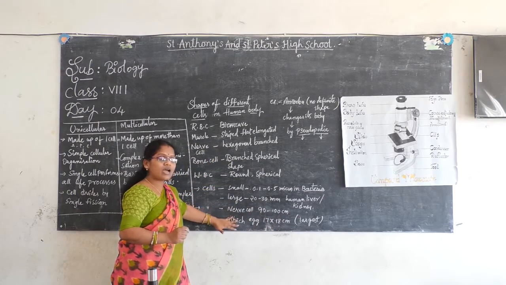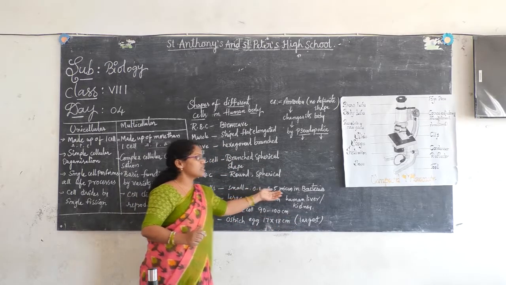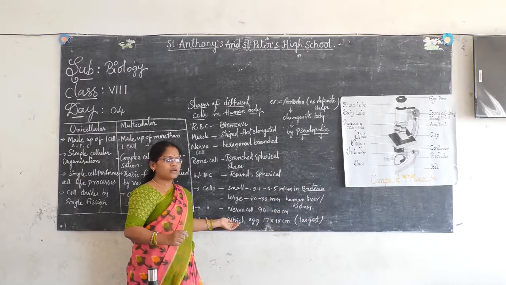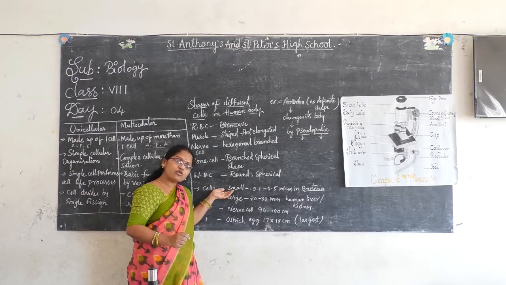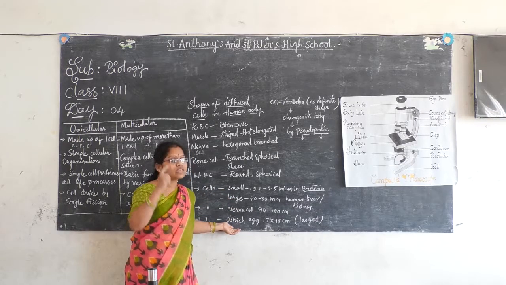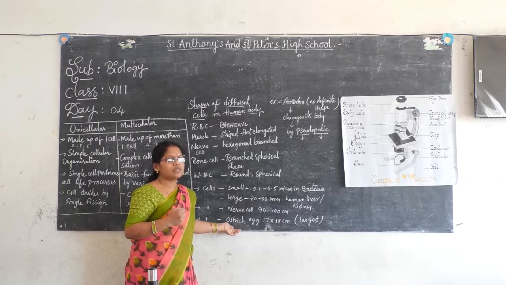What have you understood, children? The smallest one here is bacteria, the largest one here is the ostrich egg. For the smallest we require a microscope to see. For the largest we need not require a microscope. With our naked eye we can observe it, right?